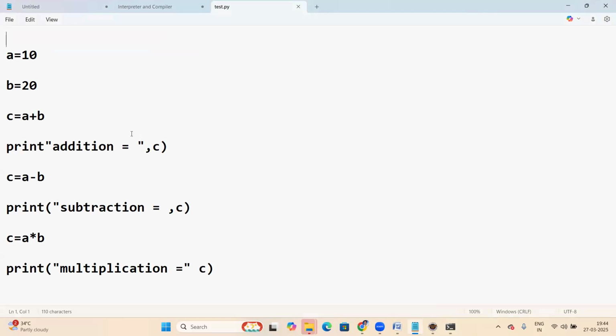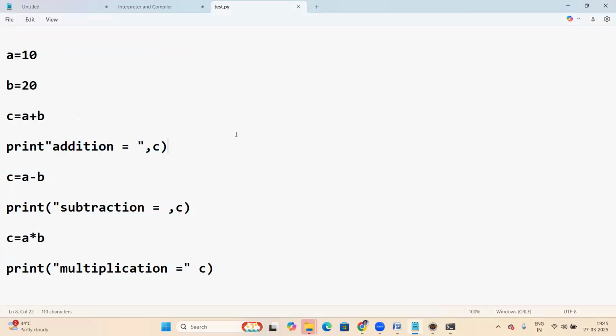Python interpreter, how is it working here? Checking the statement, checking the statement, checking the statement. Here is an error. This statement is a mistake. Here is another mistake, and here another. In total there are 3 mistakes, but it will not show all the errors. On any error it simply stops here.